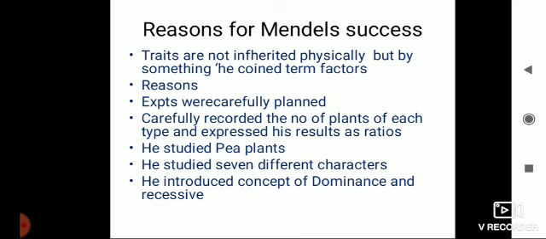Now there can be a question why Mendel was successful, or the reasons for Mendel's success. So he carried out the experiments very carefully. He planned the experiments. He recorded the nature of the plants and expressed his results as ratios. He studied pea plants because it has 7 pairs of contrasting characters. Then he introduced the concept of dominant and recessive. What is dominant? Dominant is a peculiar character and recessive is a negligible character.